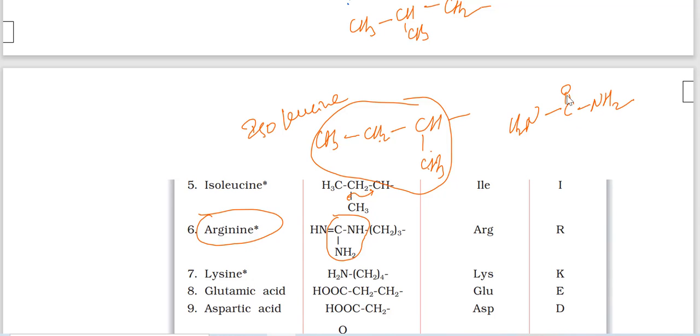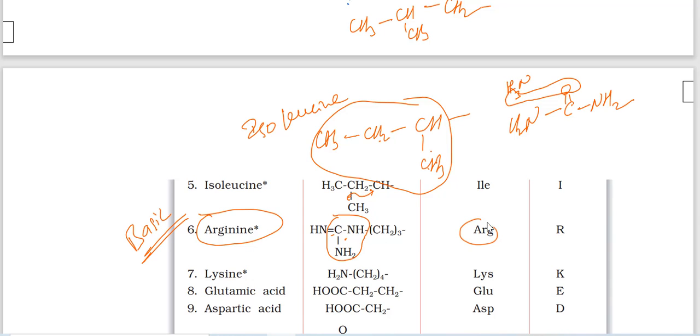In this urea, it is reacted with ammonia, NH3, and you just remove the H2O. Between carbon and nitrogen a double bond is there. So that group from urea reacting with ammonia is here in arginine. The number of nitrogen groups is increasing, so it is basic in nature.